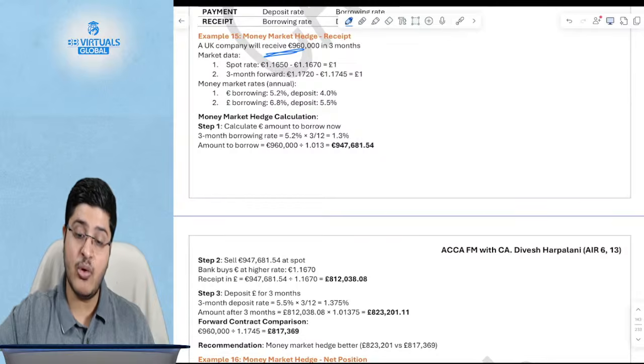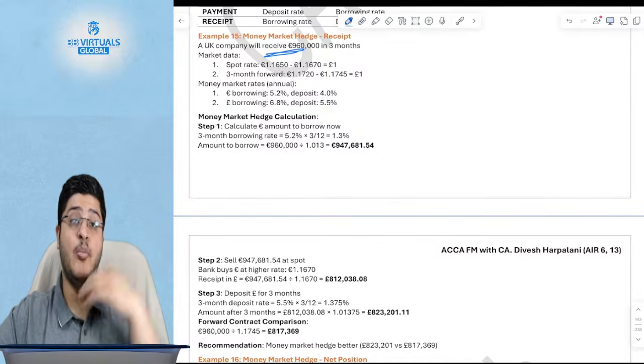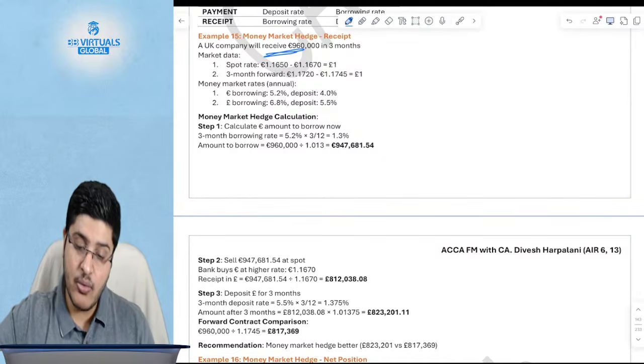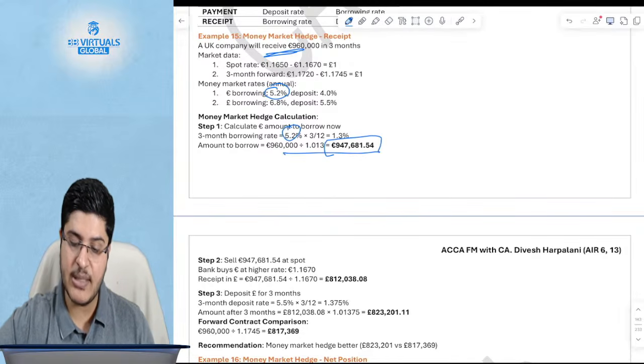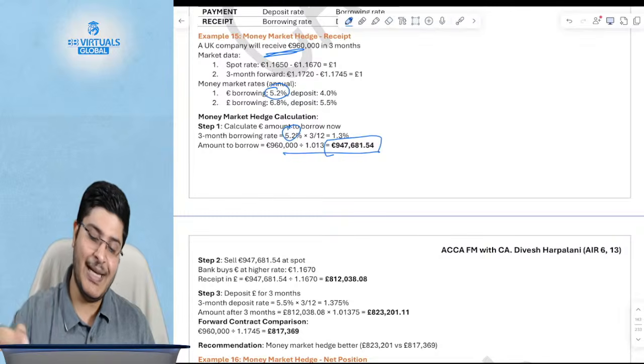You have been given euro, so basically you have to receive. It's an asset, so you will borrow to create a liability. So you'll use the euro borrowing rate of 5.2%. They've used 5.2% and created the present value, which is 947,000. Now they'll sell it at spot.